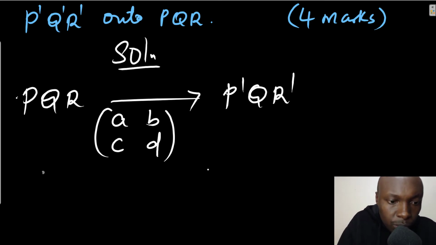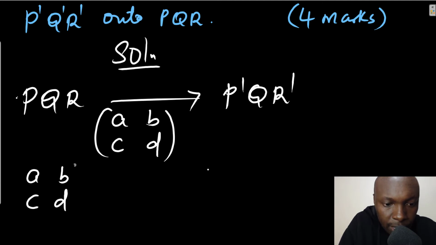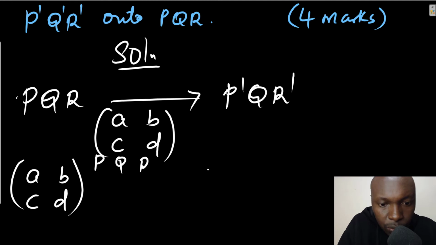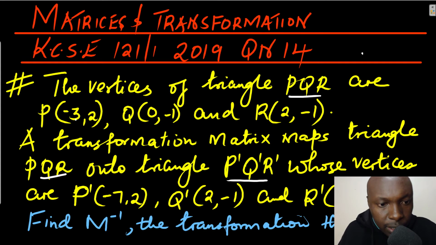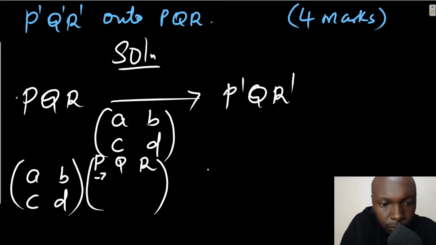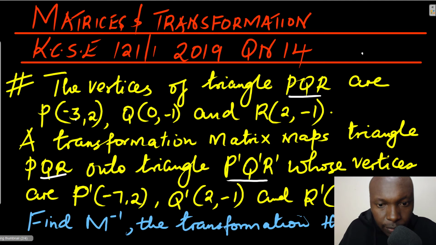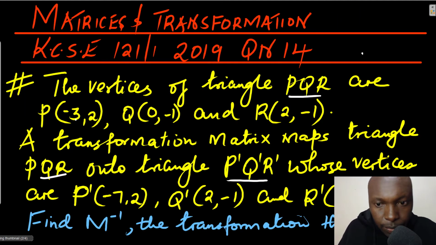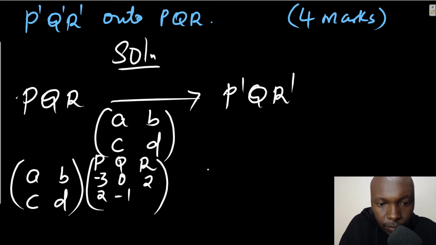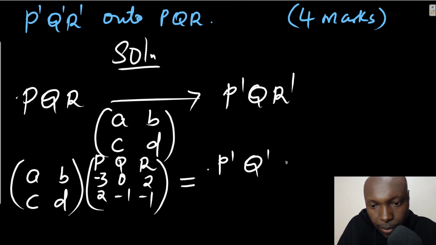So we take this matrix of transformation ABCD and pre-multiply it with the object PQR. We give the coordinates of PQR, which are (-3, 2), (0, -1), and (2, -1). This is equal to P'Q'R', which you are given.